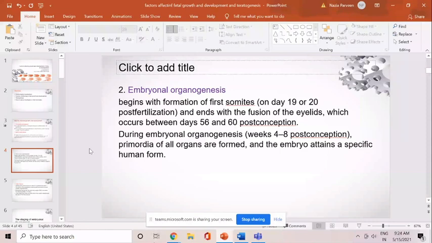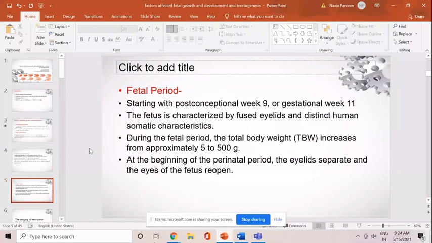Now comes the fetal period. The fetal period starts with week 9 of the post-conception phase, or if we look at the gestational week, we add 2 weeks to it. So gestational age 11. From gestational age 11 up to the later period of uterine life is known as the fetal life. So what is the important landmark which differentiates between the embryonal and the fetal period? That is the formation of the fused eyelids and distinct human somatic characteristics.